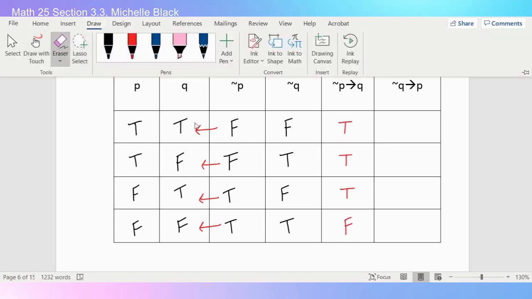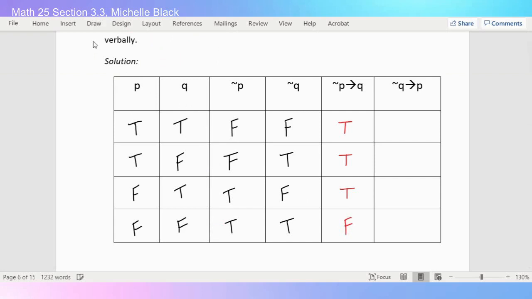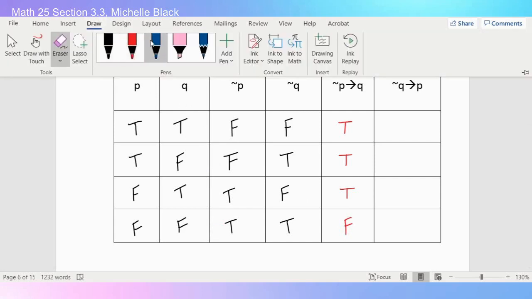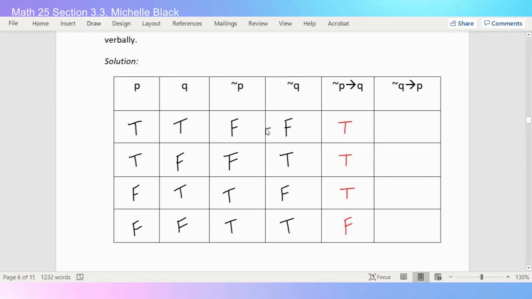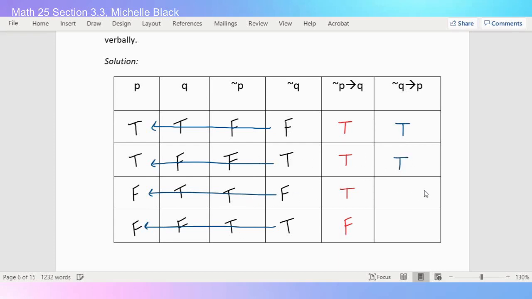All right, and then for our last one, we are going from not Q all the way to P. So I'm ignoring the things in the middle and I'm reading backwards this way. Make sure you're really reading your charts in the correct direction. They don't always go from left to right. Okay, so if not Q, then P, I have false to true, that's true. True to true, that's true. False to false, that's true. And true to false is false.